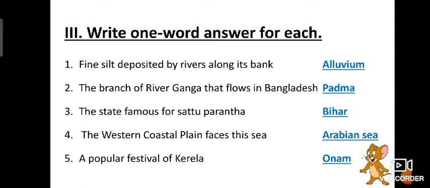That also means bank, but here in this lesson, river bank means the side land, which is the side of the river. Fine silt deposited by rivers along its bank is alluvium, ALLUVIUM. The branch of river Ganga that flows in Bangladesh is called Padma.